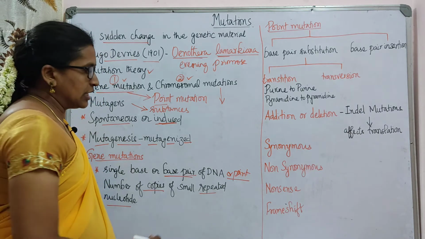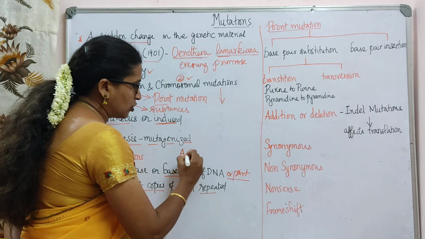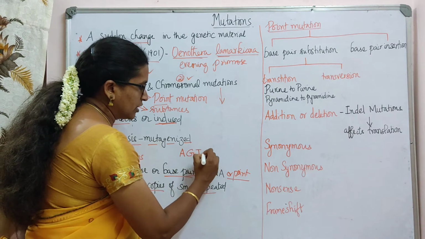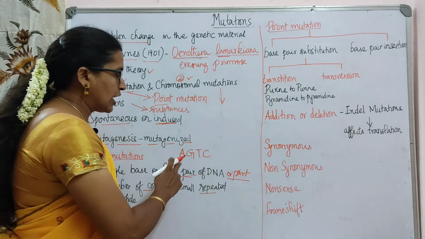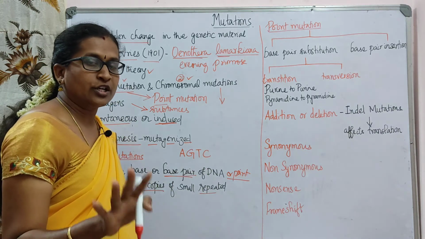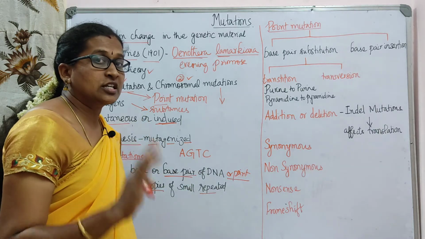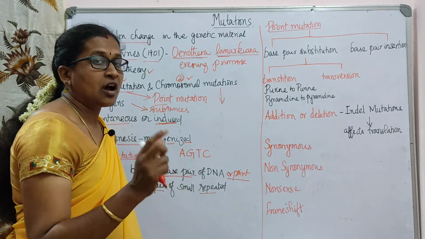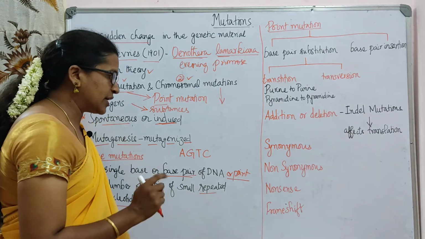In DNA we have adenine, guanine, thymine and cytosine. These four nitrogenous bases form pairs in the DNA, which are the base pairs.